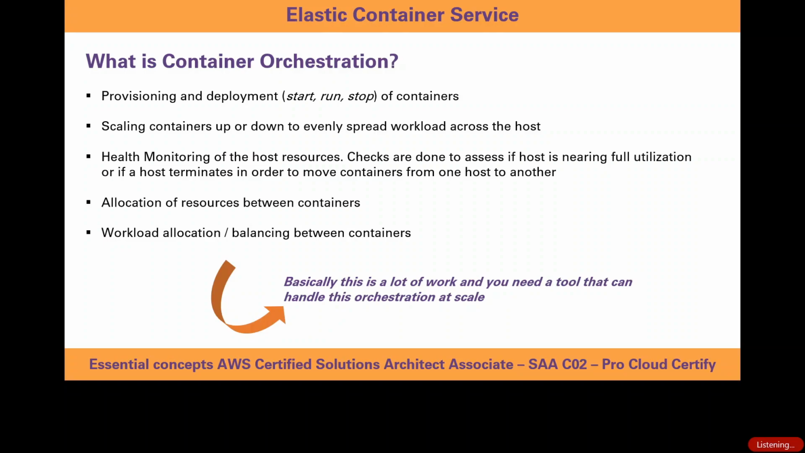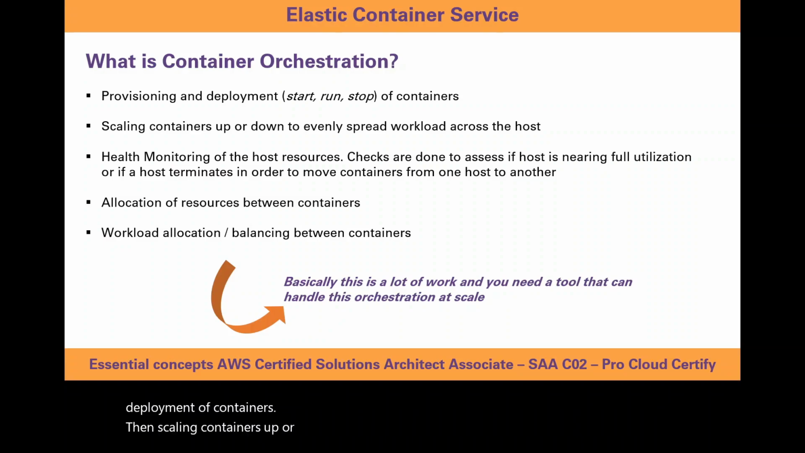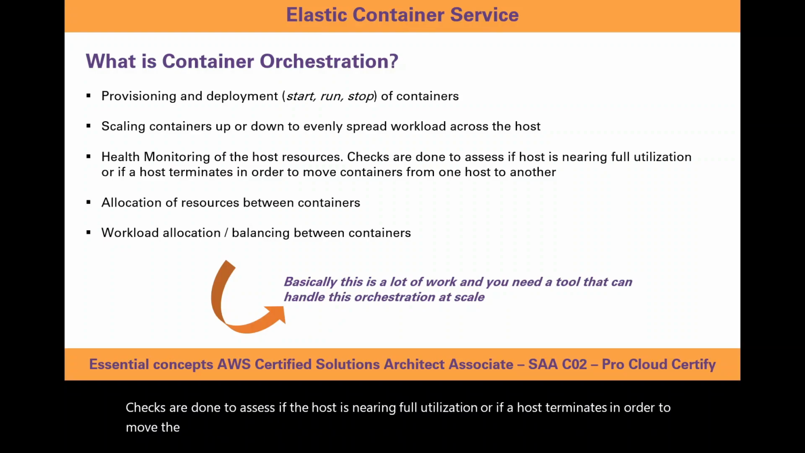So now that we understand what containers are, we need to understand what container orchestration is. Container orchestration is made up of a couple of steps. First is provisioning and deployment of containers, then scaling containers up or down to evenly spread the workload across the host, and health monitoring of the host resources. Checks are done to assess if the host is nearing full utilization or if a host terminates, in order to move the containers from one host to another. Then allocation of resources between containers, and workload allocation or balancing between containers.